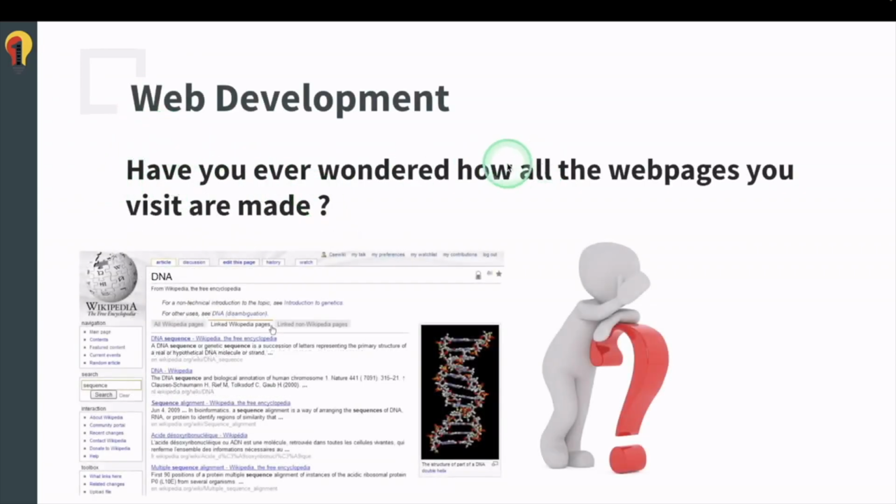So, have you ever wondered how all the web pages you visit are made? Suppose you want to learn about DNA. So what do you do? You go to your browser and type DNA. You'll see a Wikipedia page over here. As you can see, there are text, there are pictures, there are links to different other sites. Have you ever wondered how these sites are made? How the links are made available? How the images are put? So this is how web pages would look like. We will be learning how you can create such beautiful web pages.